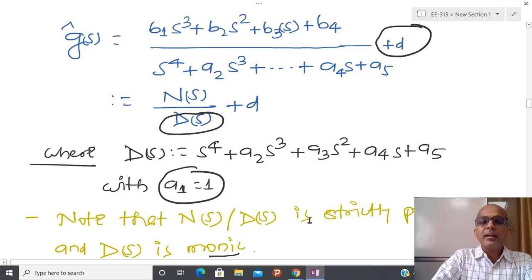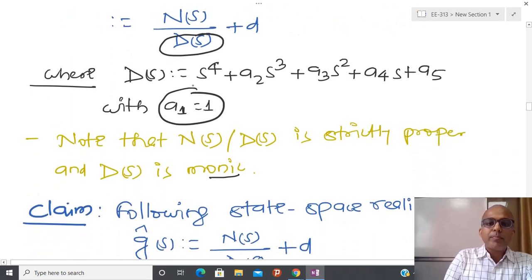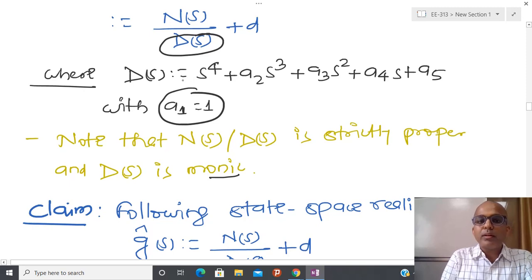Monic means the first coefficient, whenever some polynomial is called monic, then whatever coefficient is there, so the order of this polynomial is 4, whatever coefficient is here, that is equal to 1. So that is the meaning of monic. So we are assuming a1 equal to 1, and the same kind of things we have written here.